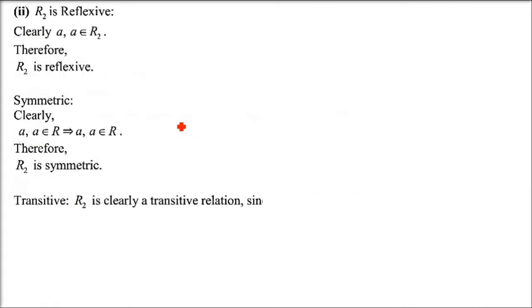There are four relations. R2 is A comma A. There is only one ordered pair, A comma A. Now this is quite clear, which we discussed just now. It is reflexive, it is symmetric, and it is transitive also. The logic is the same as we just gave in the last question. Because this AA can be taken as XY, can be taken as YZ, can be taken as XZ.